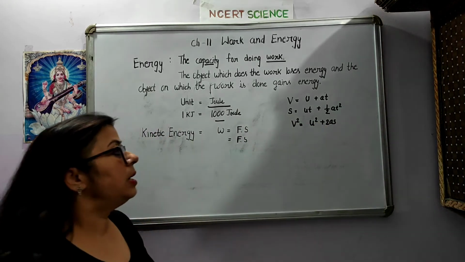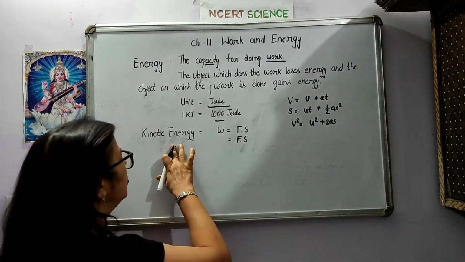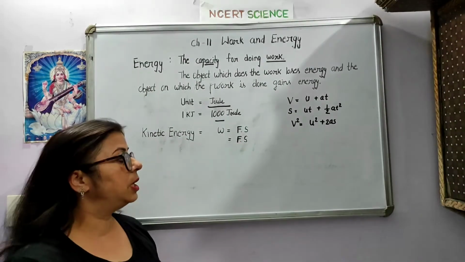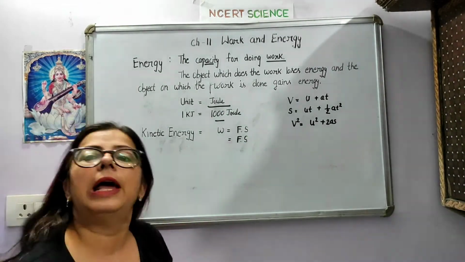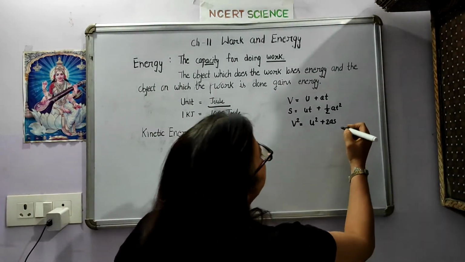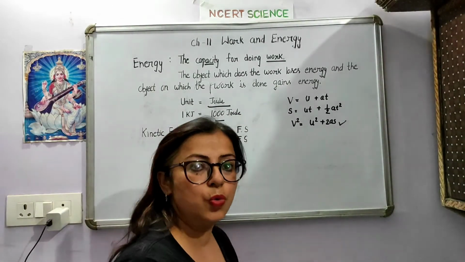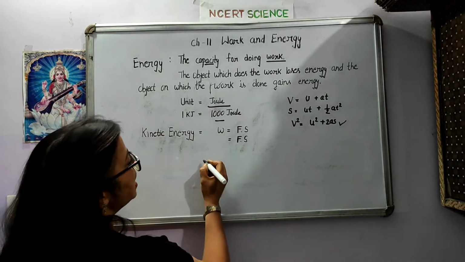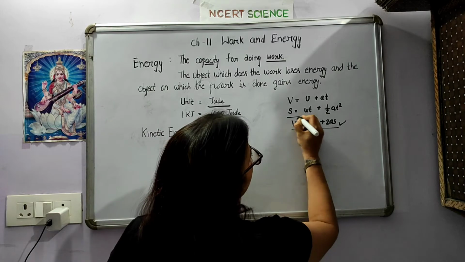Fine. Students, as now I want to do this derivation for kinetic energy, I will choose one equation for S. So I am taking here this third equation, that is V square equals U square plus 2AS.